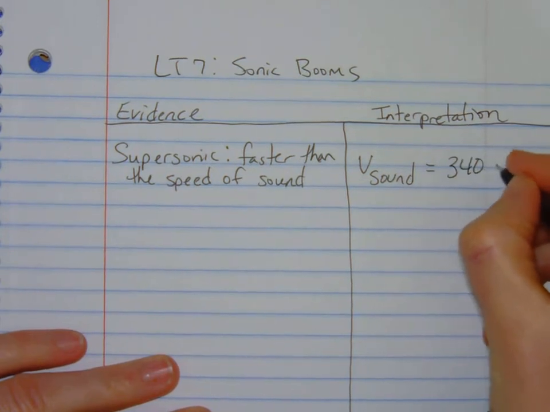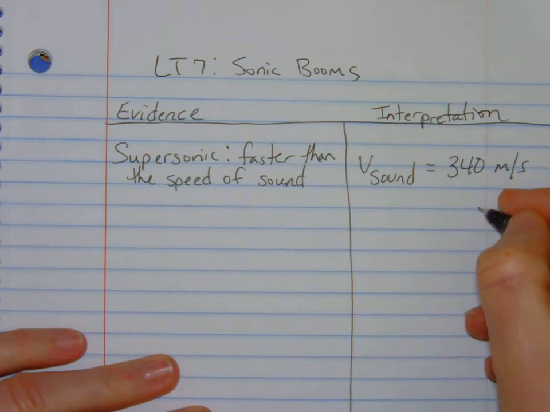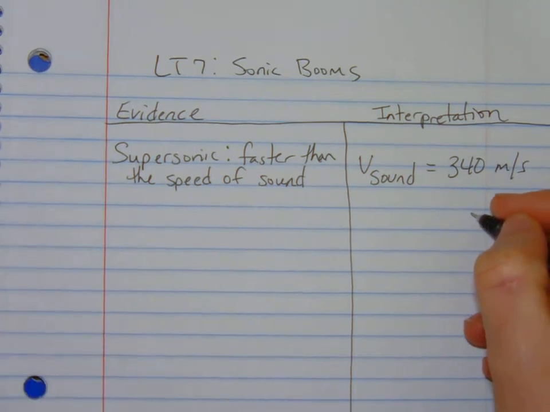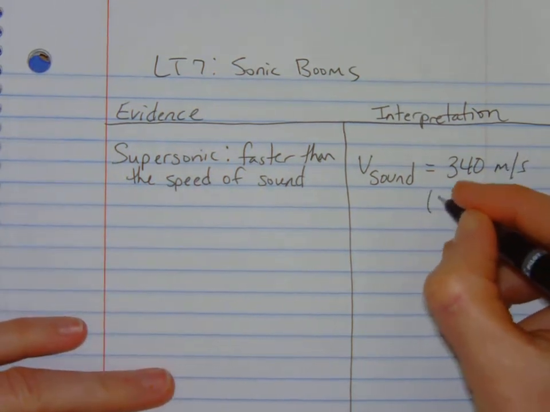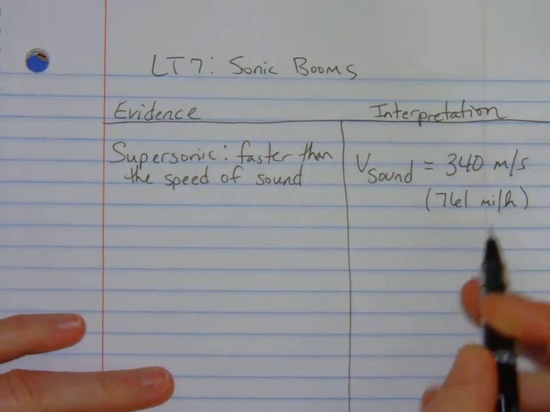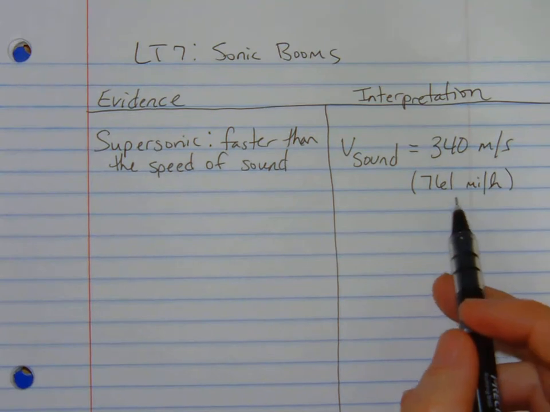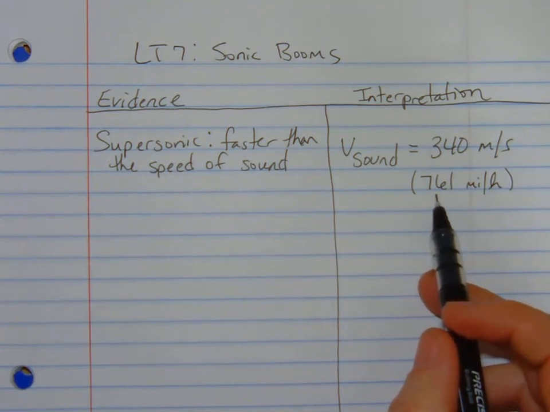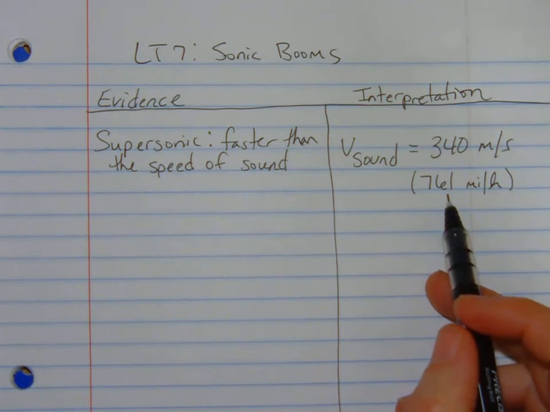So it's right around 340 meters per second. It's hard for us because we don't use the metric system in the United States very much. So that would be about 761 miles per hour. You're not going to pick a car off the Ford lot or the Chevy lot or the Toyota lot and break the sound barrier. Cars aren't going to exceed the speed of sound.